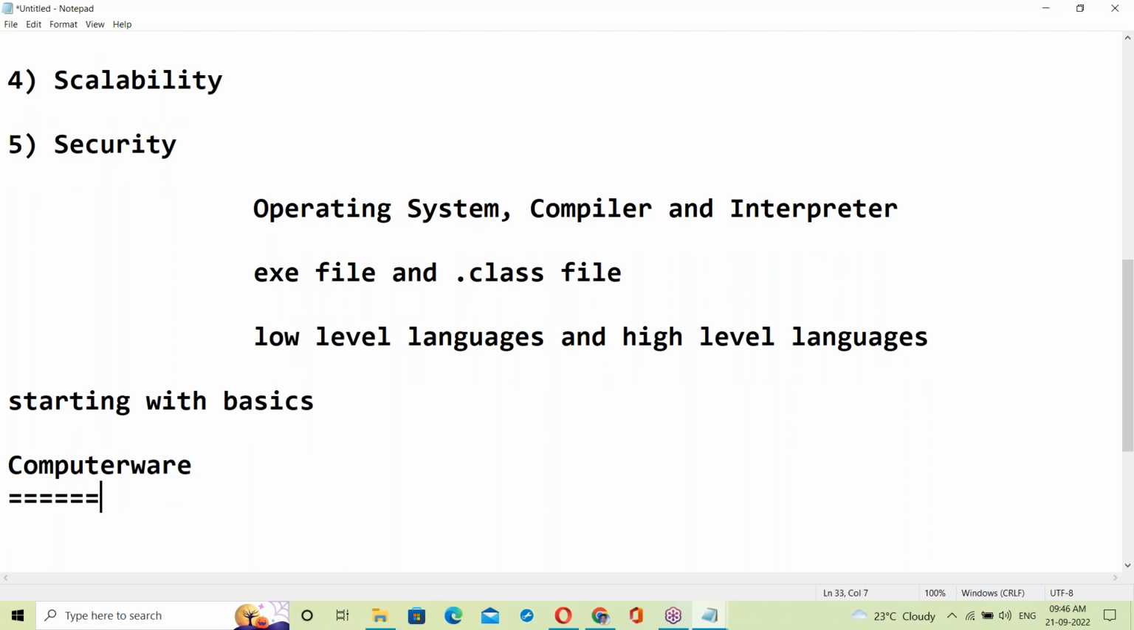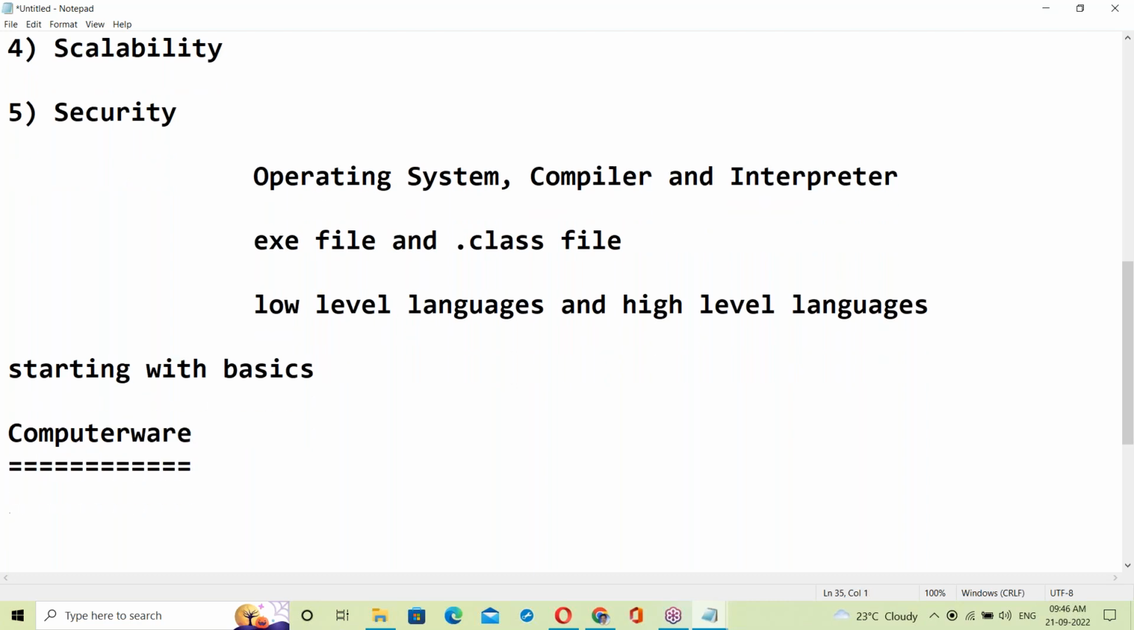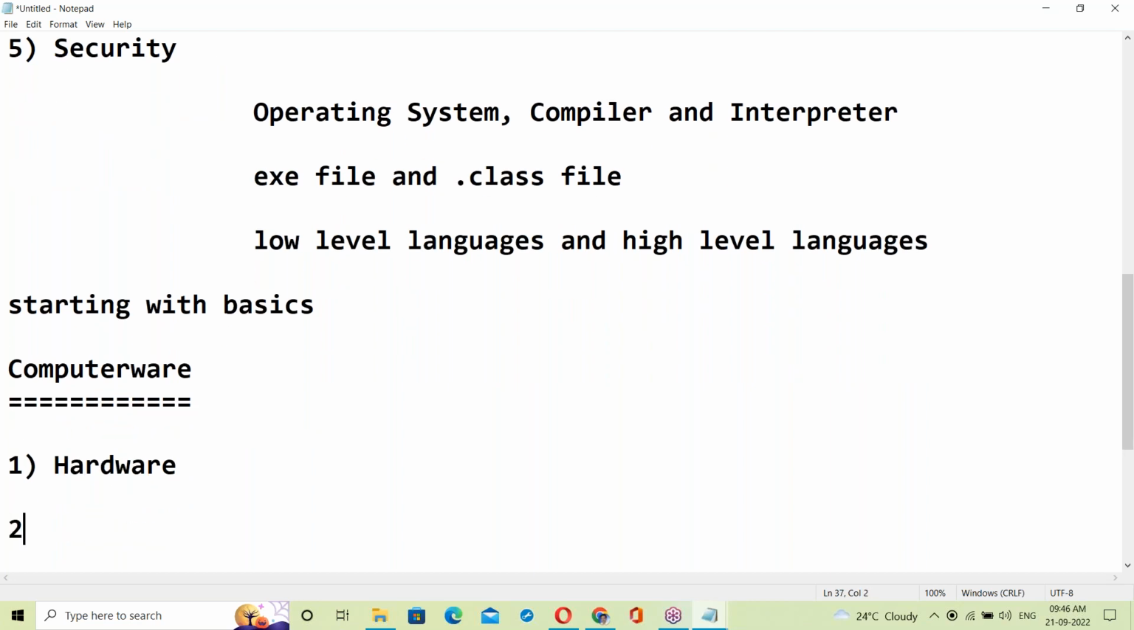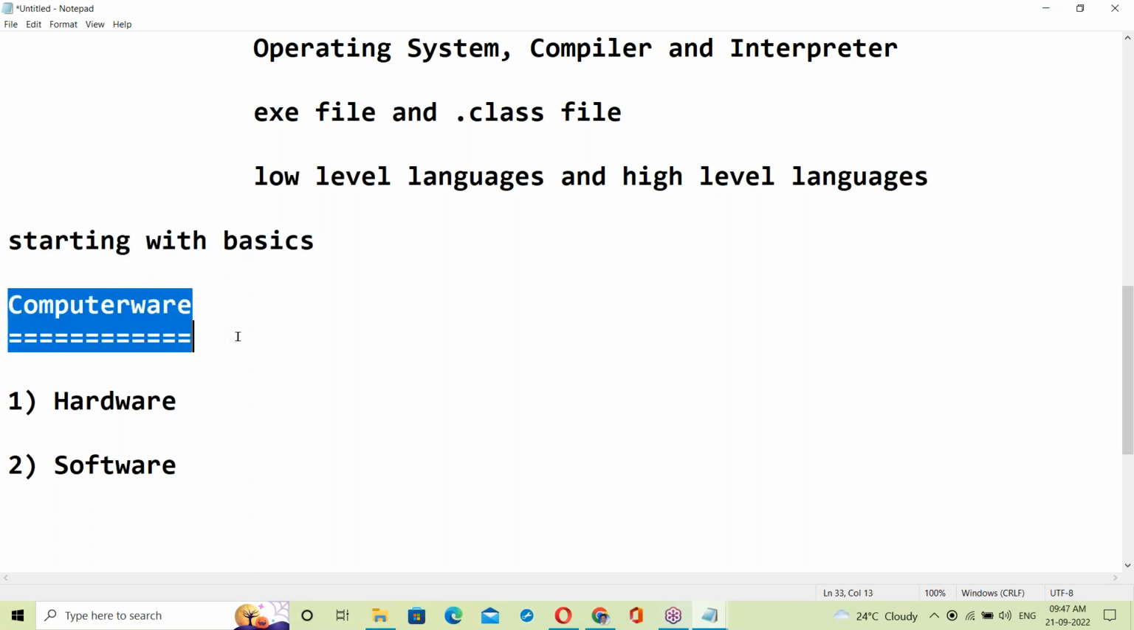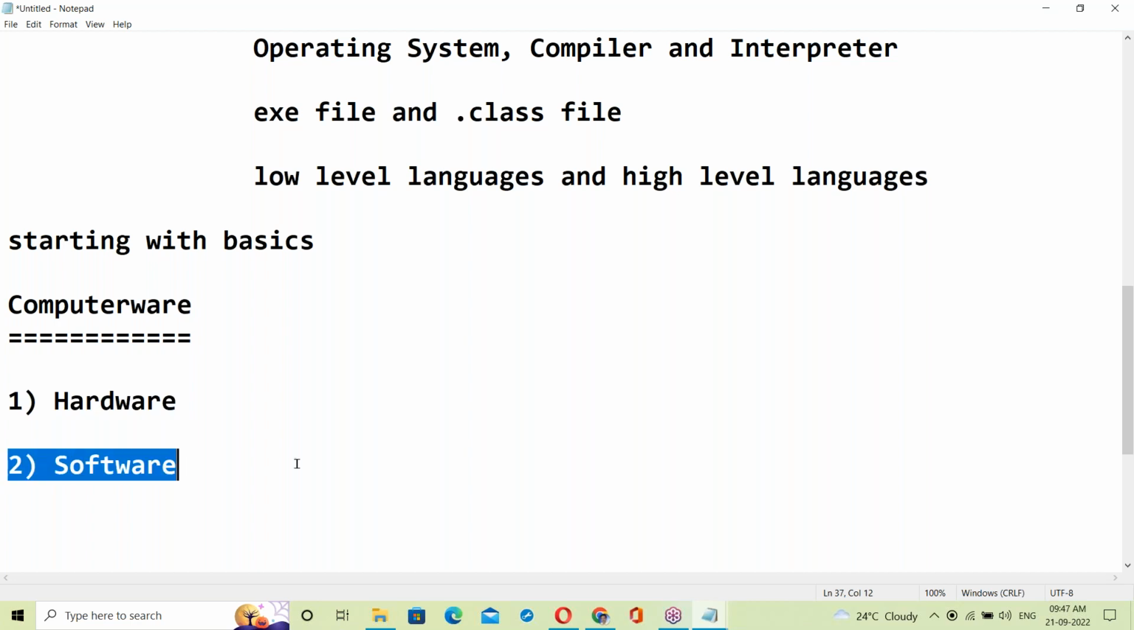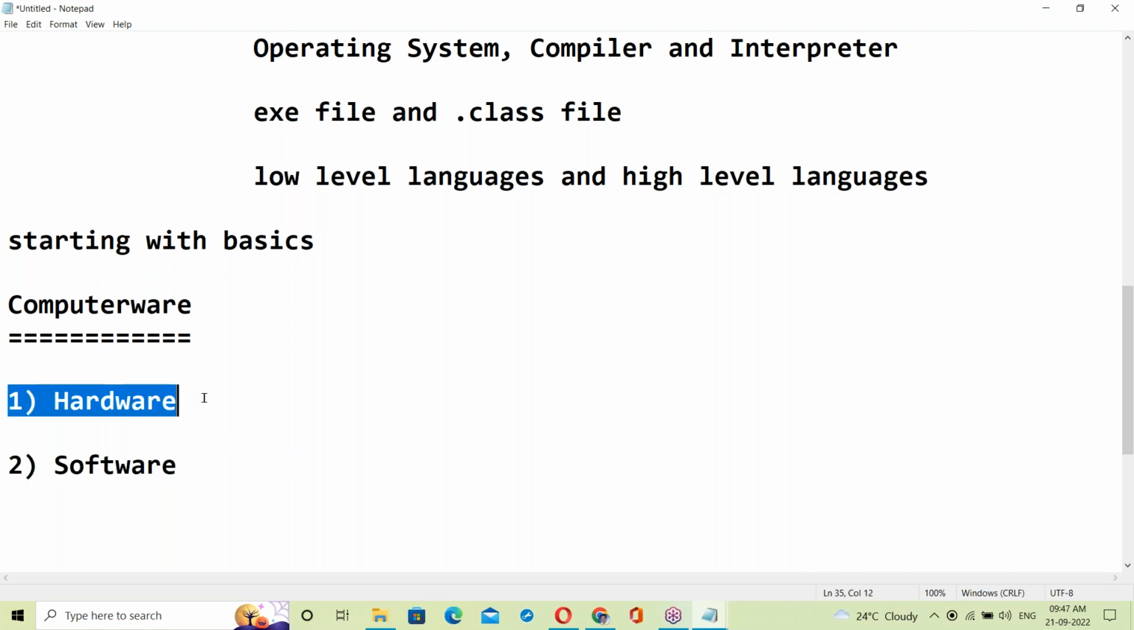Computer aware, basically two categories. First one, hardware. Second one, software. Starting with basics here. So what is hardware?